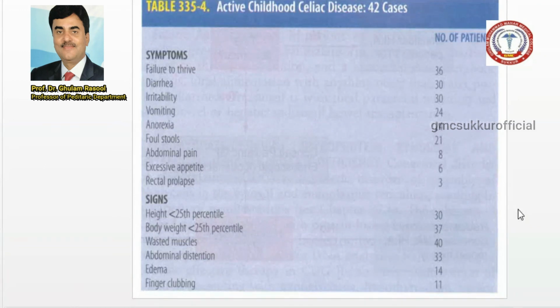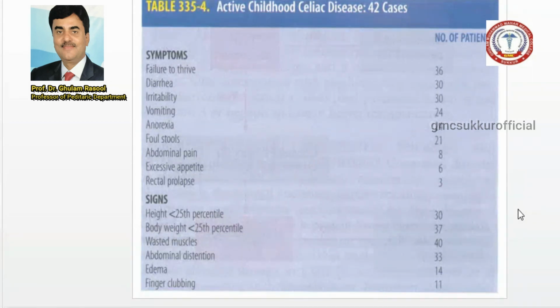How many present like this? So please remember, failure to thrive or growth failure, 30% of patients can present with growth failure. Diarrhea, persistent diarrhea, not acute diarrhea, you can say chronic diarrhea or use the term persistent diarrhea, is present in 30%. And irritability, there are a lot of causes of irritability in celiac disease, but one is the loss of micro and macronutrients. So the patient can present with irritability.